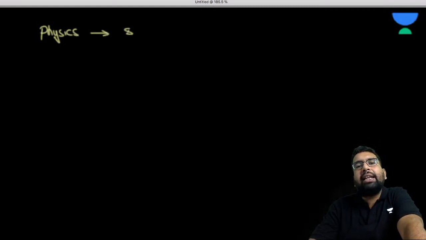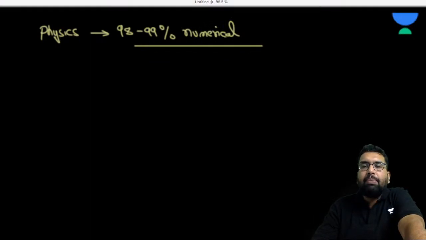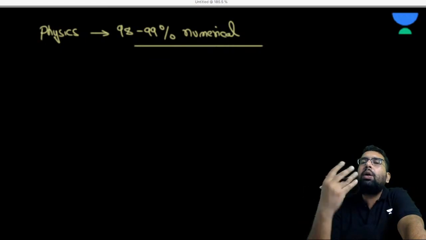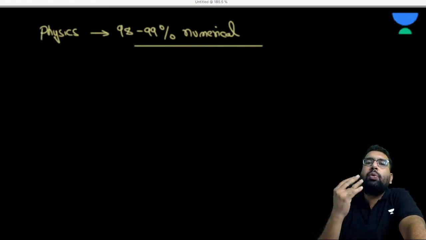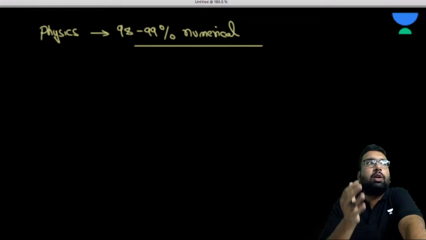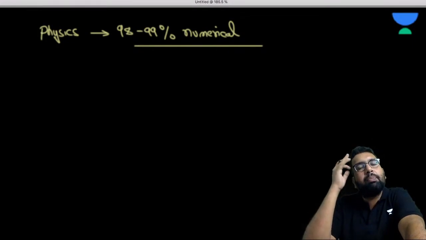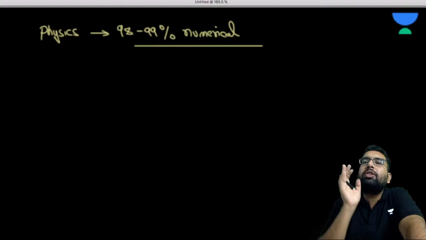See, definitions are very important. Physics for NEET is, I would say, 98 to 99% numerical based. I'm giving you some understanding of this physics because when you learn the concept, and you have to run a long race like NEET or any competitive examination, your foundation must be strong.